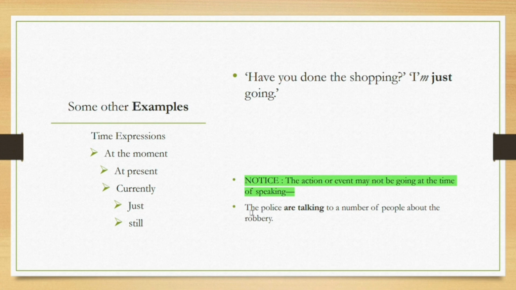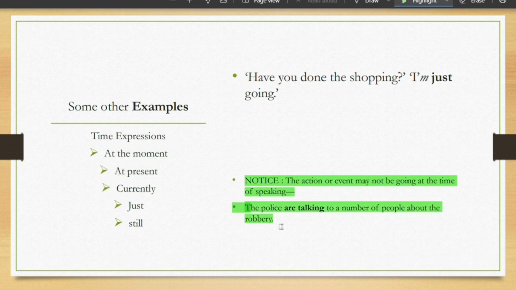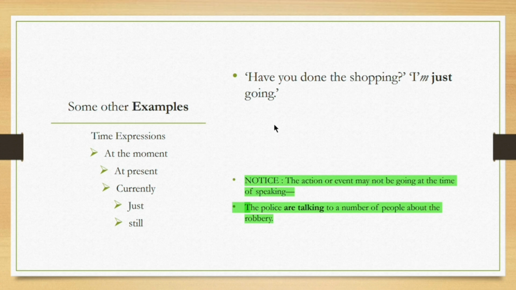For example, the police are talking to a number of people about the robbery. The robbery has already happened in the past, but the police are inquiring about it and talking to people pertaining to the robbery. So, this is actually expressing time.